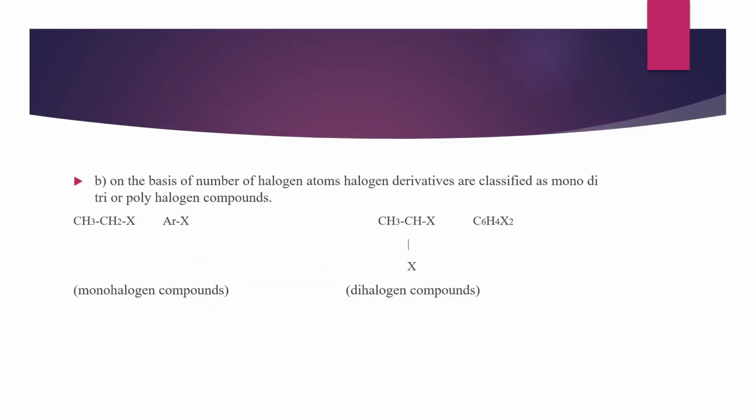On the basis of the number of halogen atoms, halogen derivatives are classified as mono, di, tri, or polyhalogen compounds, that is CH3CH2X and ArX. Dihalogen compounds are C6H4X2, and trihalogen compound examples are C6H3X3.